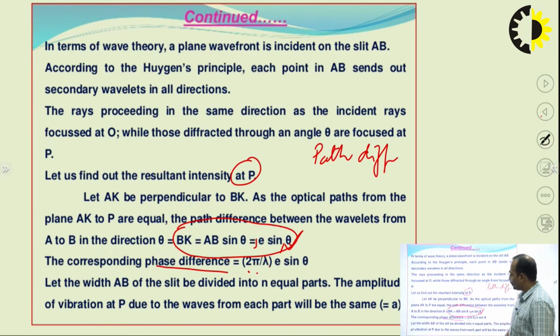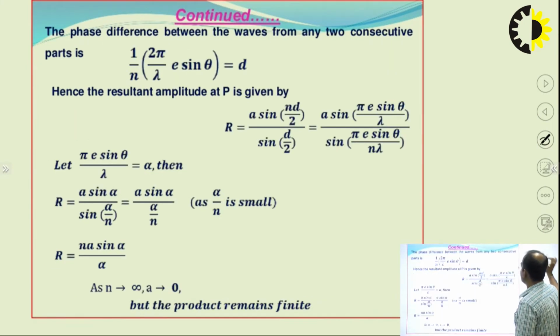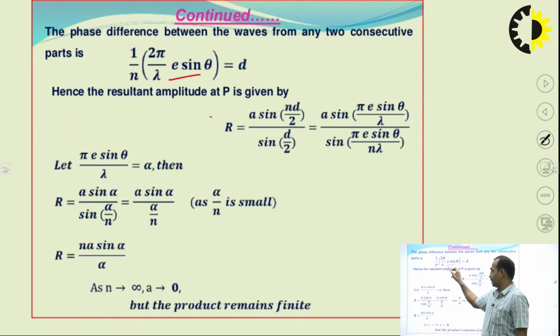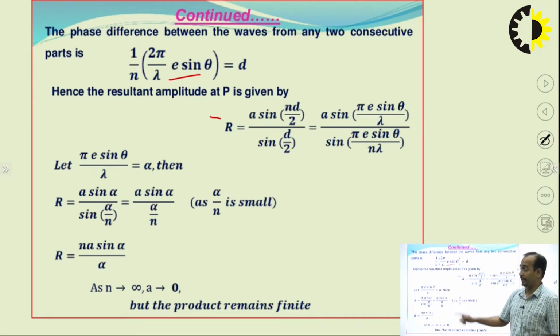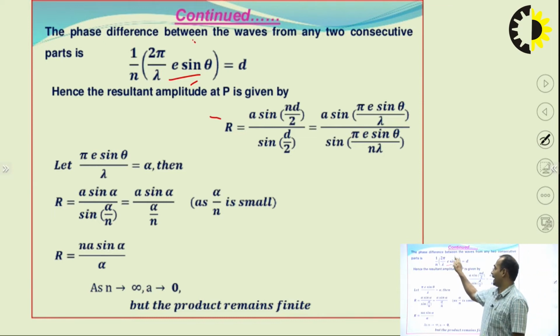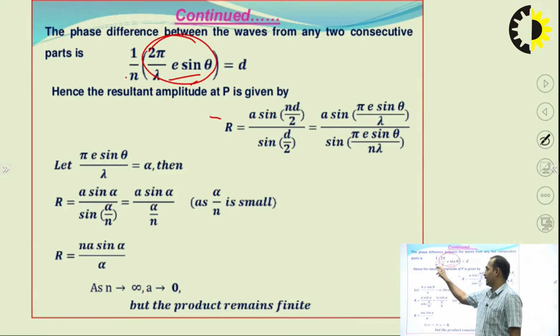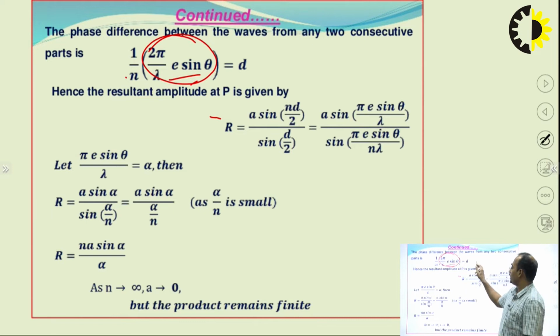Let the width AB of the slit be divided into n equal parts. Then the amplitude of vibration at P due to the waves from each part will be same as A. So, what will happen? This is the path difference, this is the phase difference. So, how will you find the phase difference for n number of slits? You can divide this by n and you will get here d is equal to 1 by n into 2 pi by lambda E sin theta, and the resultant will be equal to R is equal to A sin n d by 2 by sin d by 2.